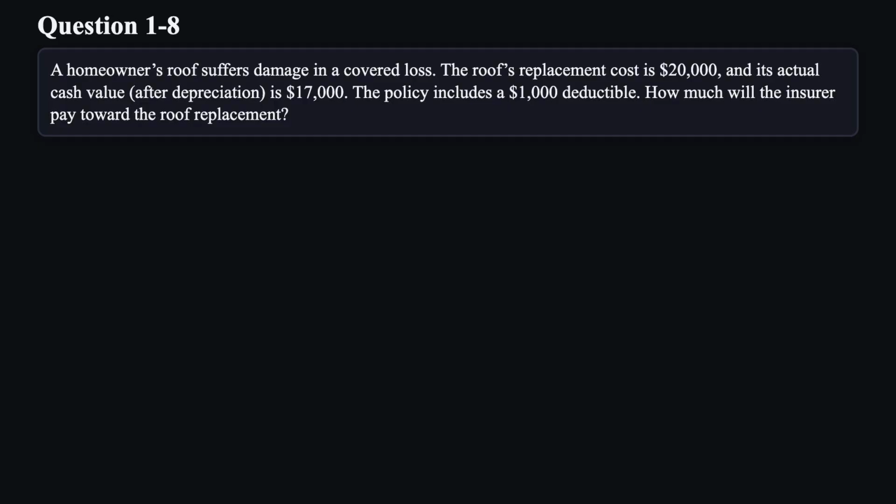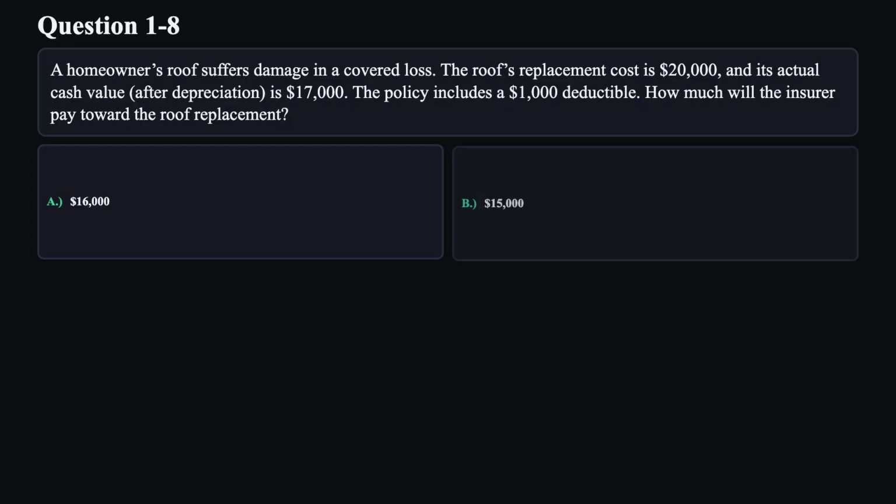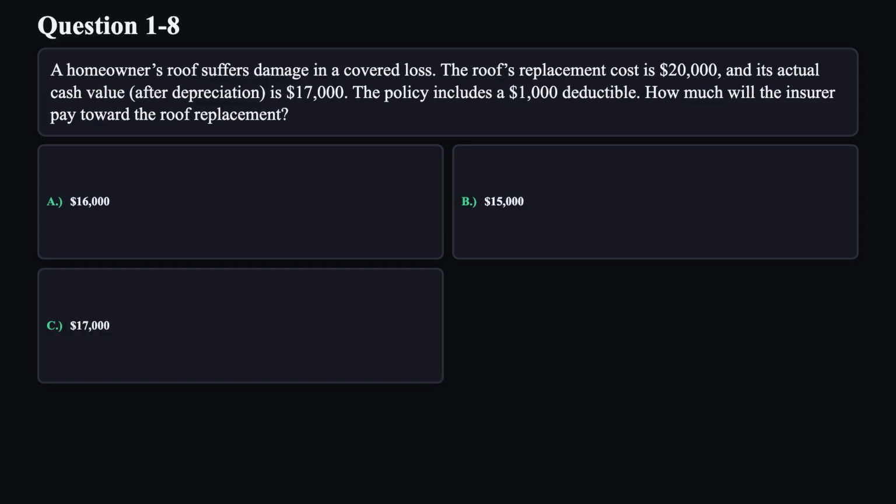The roof's replacement cost is $20,000 and its actual cash value, after depreciation, is $17,000. The policy includes a $1,000 deductible. How much will the insurer pay toward the roof replacement? A. $16,000. B. $15,000. C. $17,000. D. $19,000.